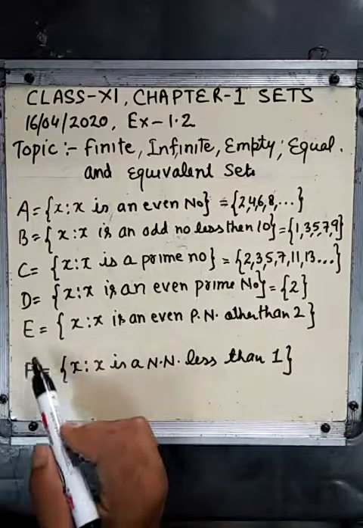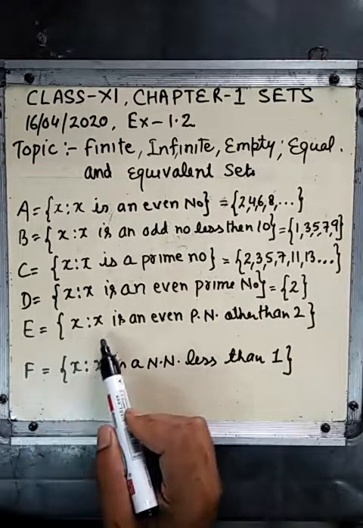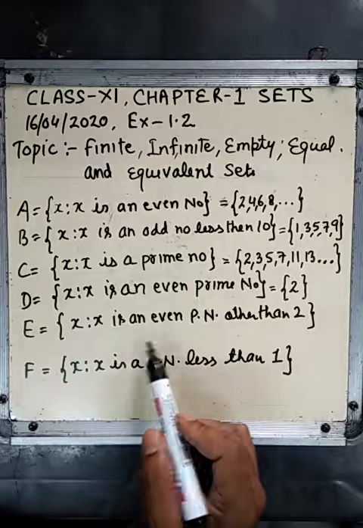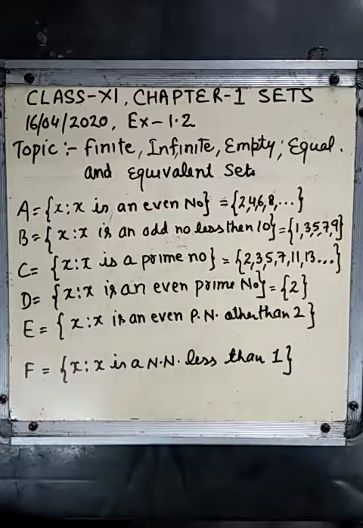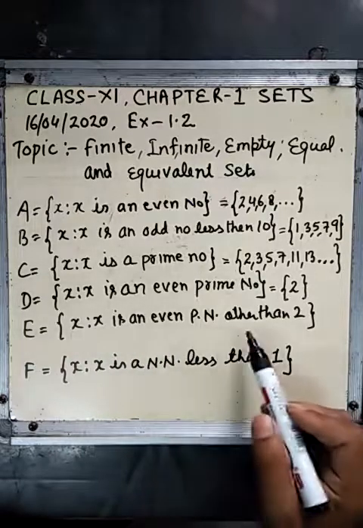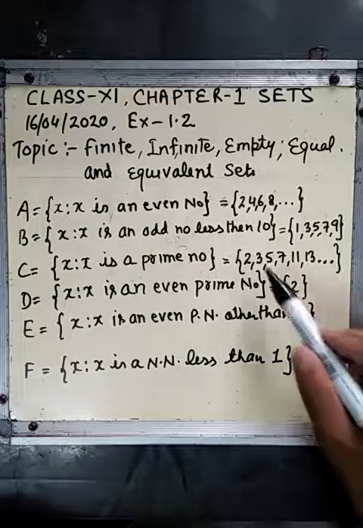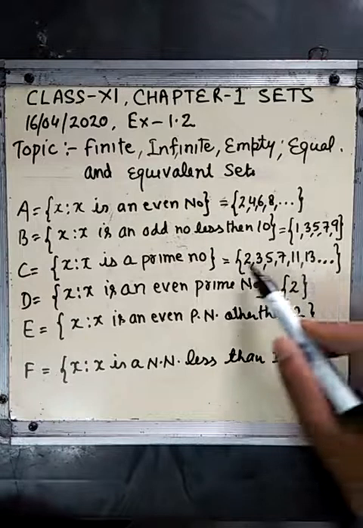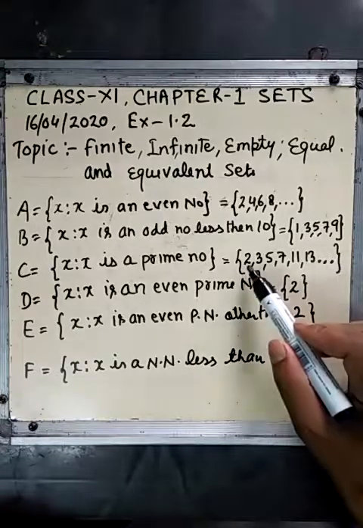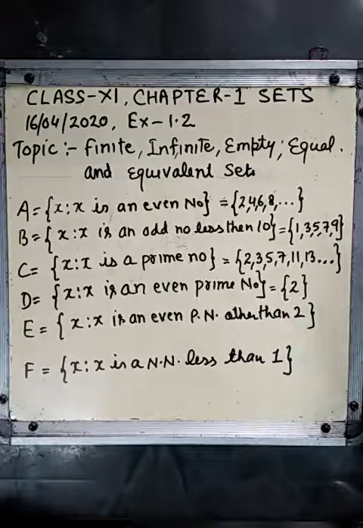Now one more example. Set E, x such that x is an even prime number other than 2. Now tell me, here we see there are many prime numbers, but only 2 is even prime. Can you tell me any other even prime number?